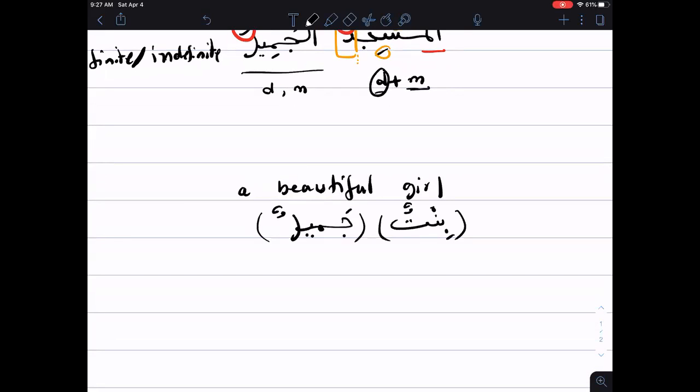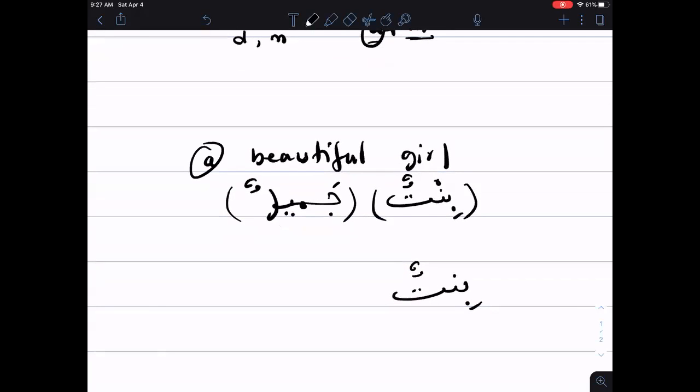Okay, so how do we start? The first thing we said is that in Arabic, the noun comes first. So I'll put the noun first. Bintun. I don't want to confuse you by writing it like that. Okay, so we got that one. The second thing that comes is the adjective. Now before we get into the adjective, we have to make sure our noun is good. It says a, so we're talking indefinite. So bintun looks like everything is fine, right? There's no alif lam. We have tanwin. Everything looks good. Looks like our noun is checked.